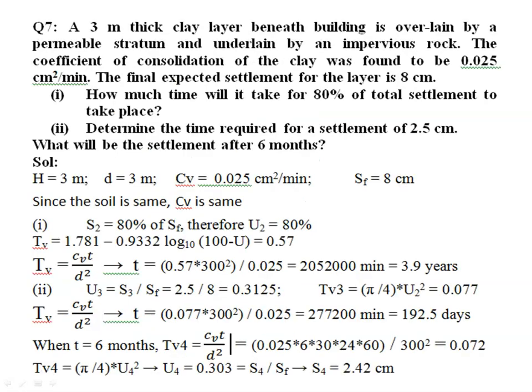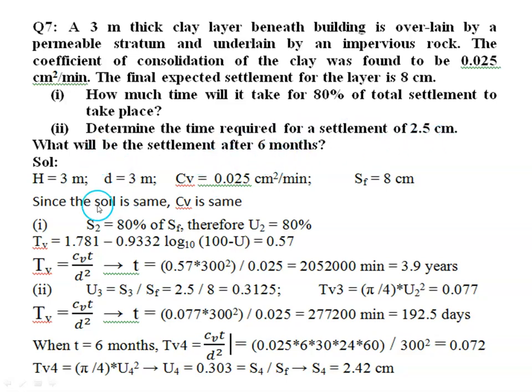Then last problem is, a 3 meter thick clay layer beneath building is overlain by a permeable stratum and underlain by an impervious rock. The coefficient of consolidation of the clay was found to be 0.025 centimeter square per minute. The final expected settlement for the layer is 8 centimeter. How much time will it take for 80% of total settlement to take place? Determine the time required for a settlement of 2.5 centimeter. What will be the settlement after 6 months?